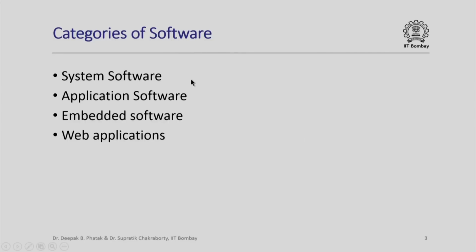purposes. Very broadly, the software is categorized into four different categories: system software, application software, embedded software, which is essentially application software which is embedded into some gadgets and appliances, and it has some special features in that the system software and application software together need to go into the embedded systems. Last but not the least, web applications which abound these days. We shall comment on each one of these briefly.